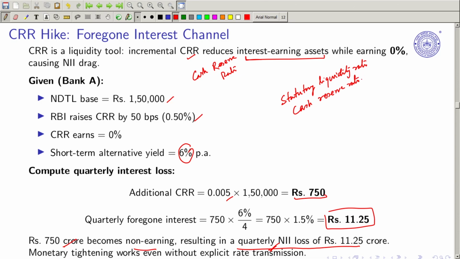So what is the case? That some amount of money must go to the cash. So suppose today RBI is keeping at 5%. Tomorrow RBI increases up to 7%. Then 2% banks which they could have lent to the individuals on the asset side, they have to keep as a cash reserve. So RBI raises the CRR by 50 basis point, here you can see. So here it is all about, you can say, a statutory requirement. This particular problem is not about the repo rate, it is about the statutory requirement.